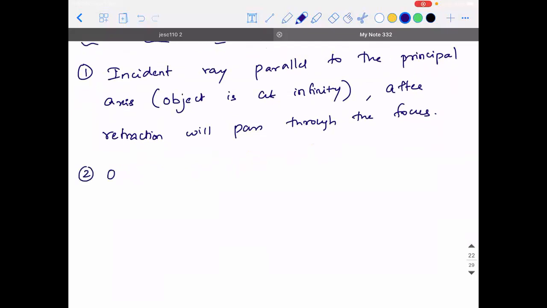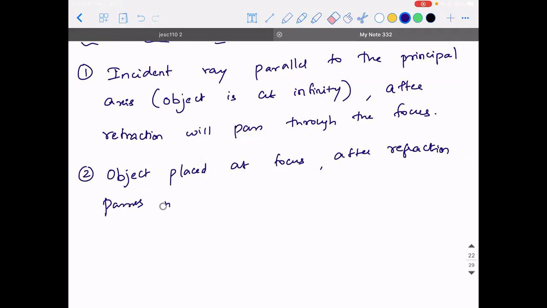Second, when an object is placed at the focus, after refraction, the ray passes parallel to the principal axis.